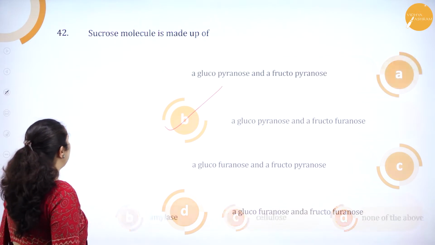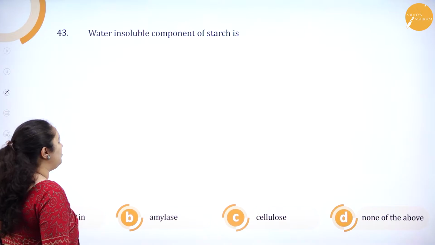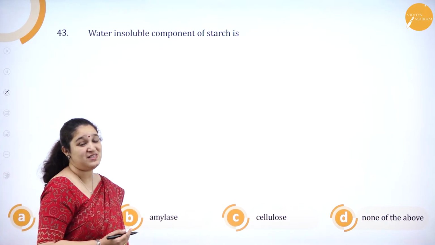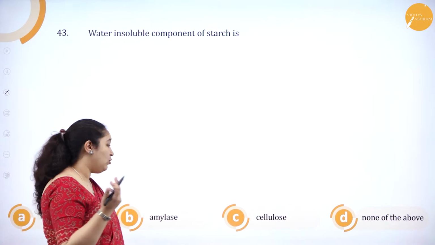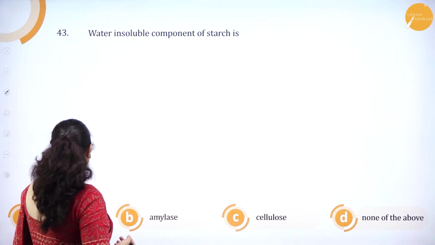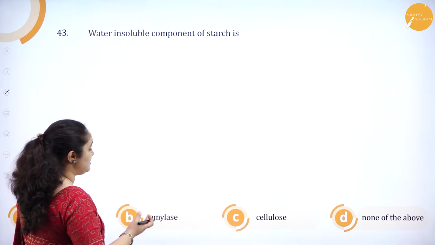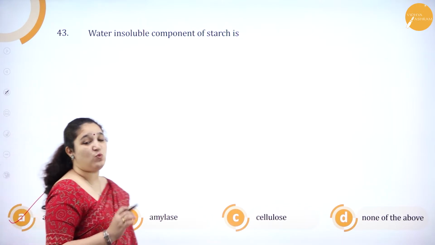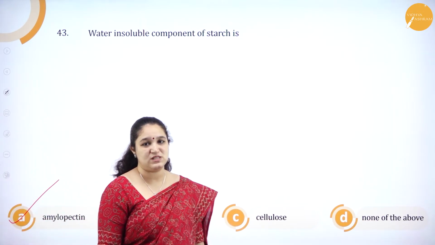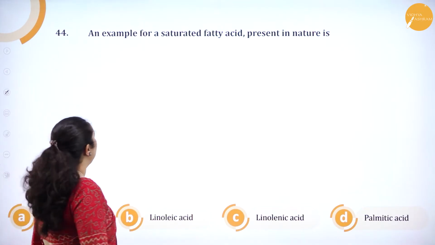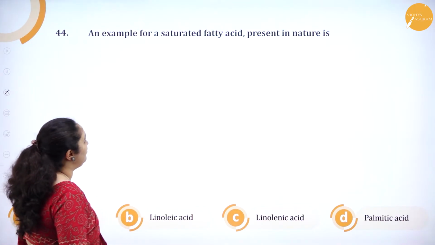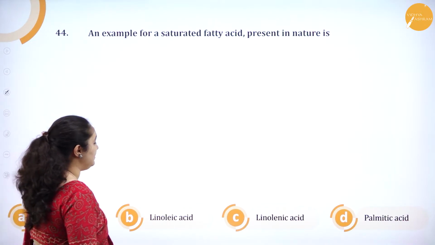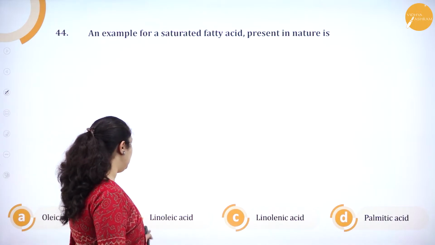Okay, next question. Water insoluble component of starch. Which is the water insoluble component of starch? It is amylopectin. You don't even have to look into the options here. Option A, amylopectin, B, amylase, C, cellulose, D, none of the above. It is amylopectin, which is water insoluble component of starch. Correct?